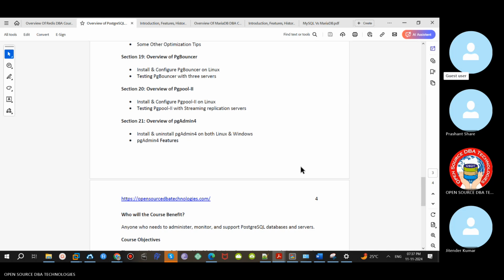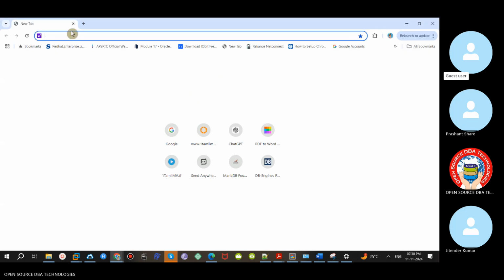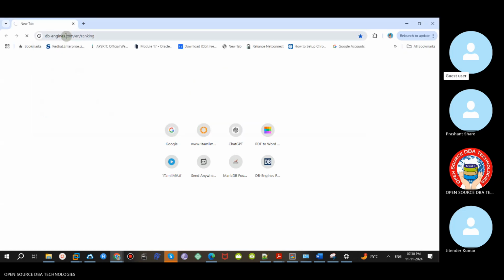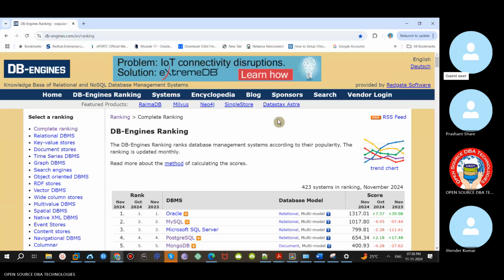You have lots of people standing in the queue for Oracle DBA. I will tell you simply: if you know Oracle, they will ask PostgreSQL. If you know Postgres, they won't ask Oracle. For the last 3 or 4 companies I worked for on Oracle to Postgres migration, they never asked me, do you know Oracle? They asked only if I know Postgres. The good thing is that right now Postgres is booming in the market. That's why I thought, why can't we get into open source as well? Though I started my career with Oracle, now I am completely into open source.